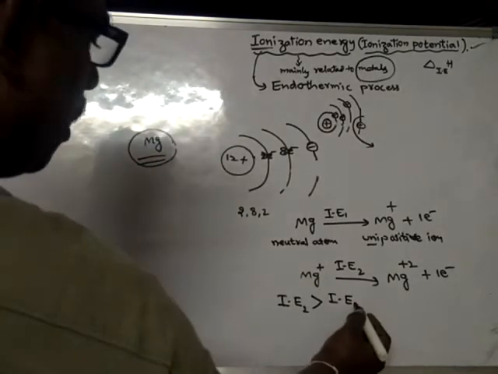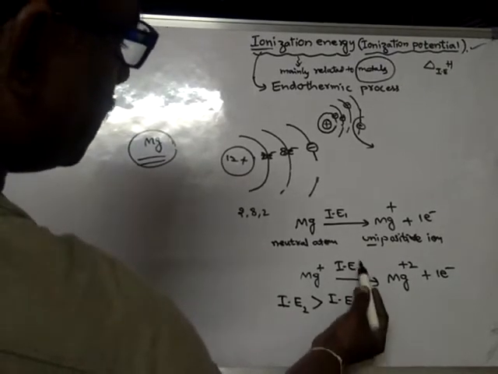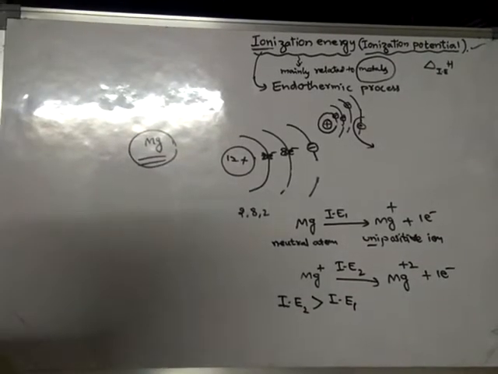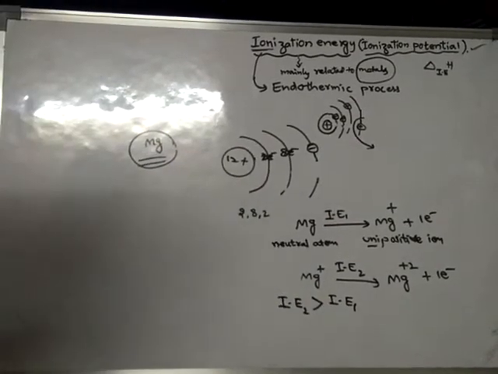Okay, so how do you define ionization energy 2? Ionization energy 2 is nothing but, see from where that second electron is removed. The second electron is removed from unipositive magnesium.